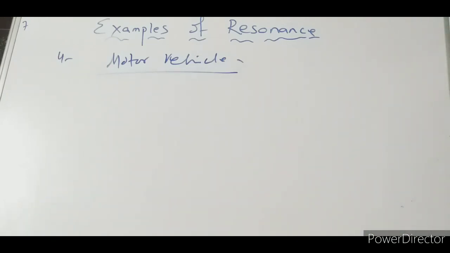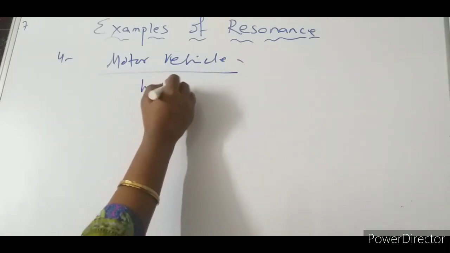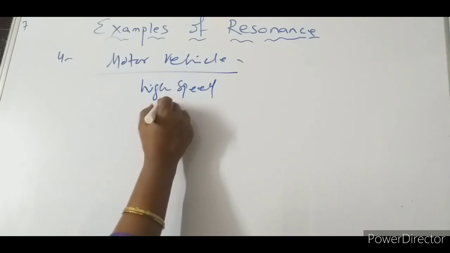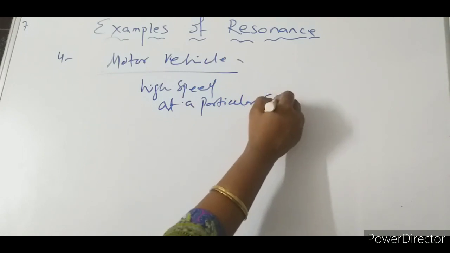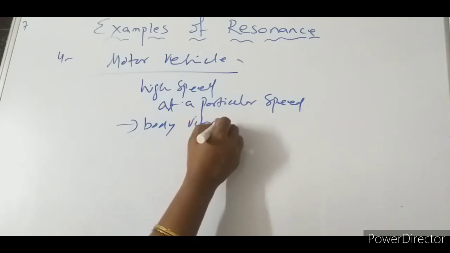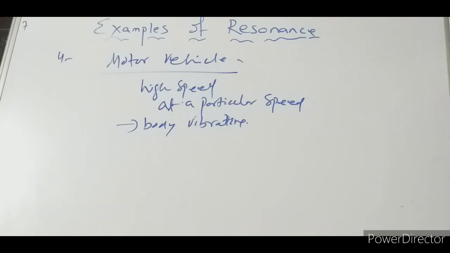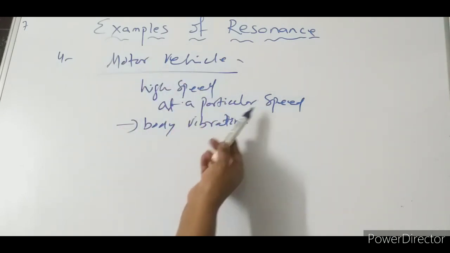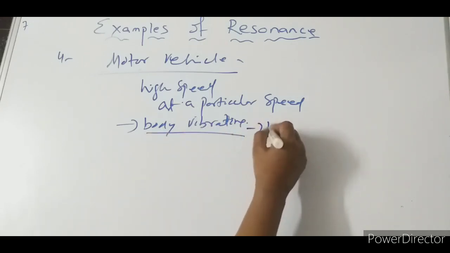You must have observed that at a particular speed, we feel the body of the vehicle vibrating. Why is it vibrating? Here, the frequency produced in the engine matches the body parts, so the entire body vibrates, because resonance takes place.